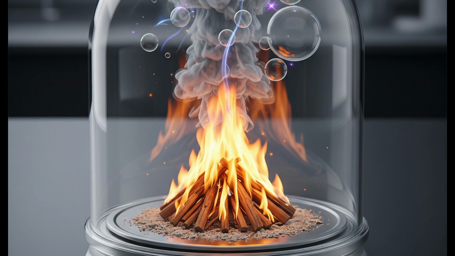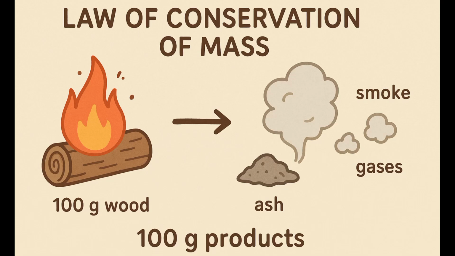Let's take specific examples. Example 1. Burn 100 grams of wood. It turns into ash, smoke, and gases. If you could trap and measure all the products, the ash, the smoke, and the gas, their total mass would still be 100 grams. The mass has not disappeared. It has just changed form.